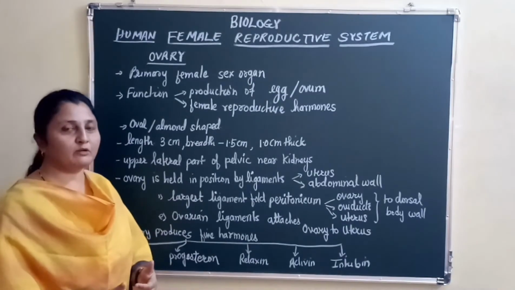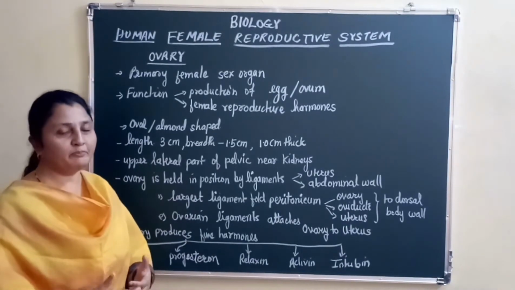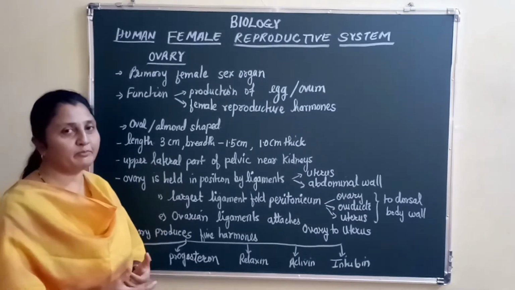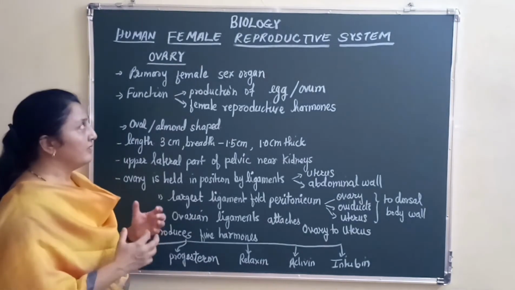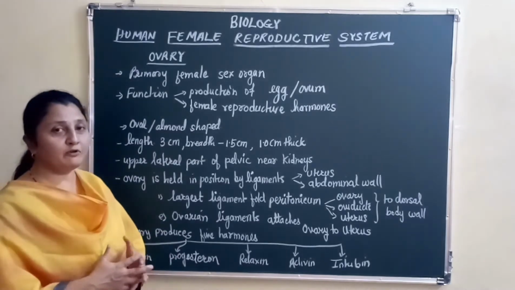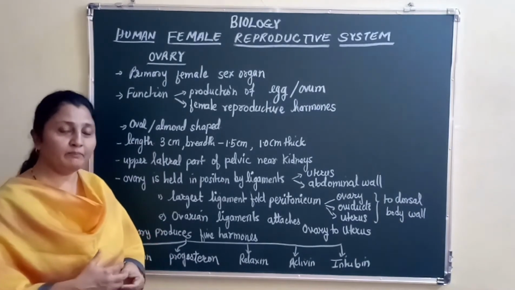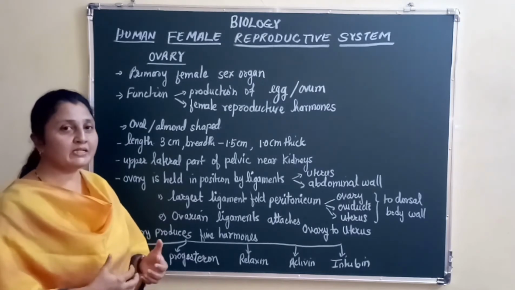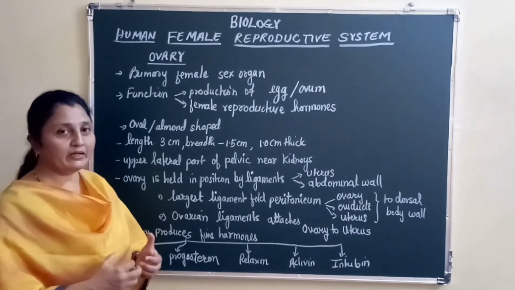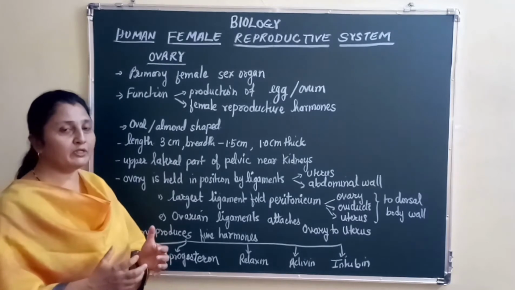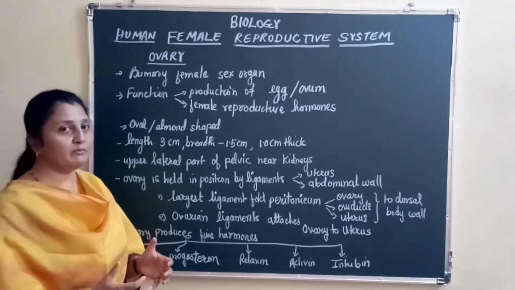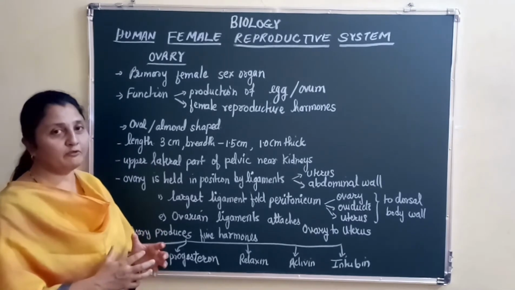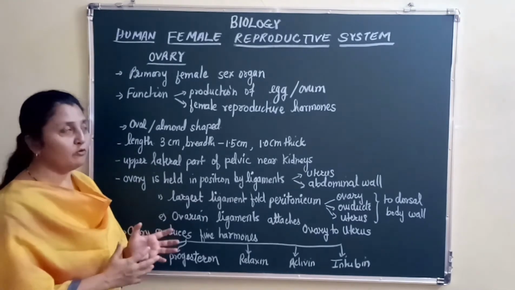Students, we are going to talk about the female reproductive system, or rather the human female reproductive system. The reproductive system of a female is made up of many parts together, the external genitalia as well as the internal genitalia, right? But before we start with any of those, let us learn about the most important sex organ in the body of a female, and it is the ovary.